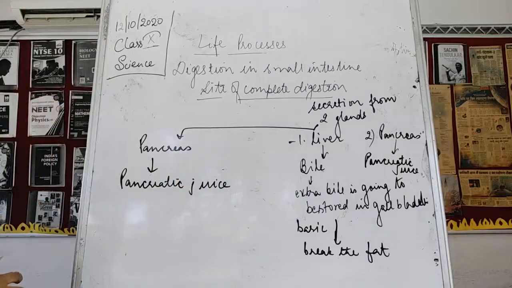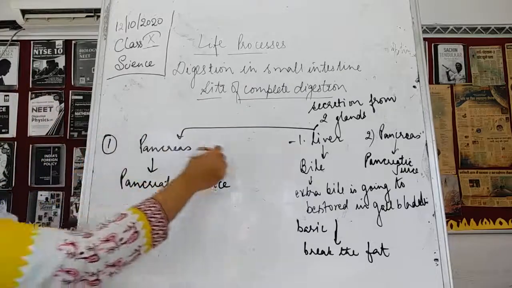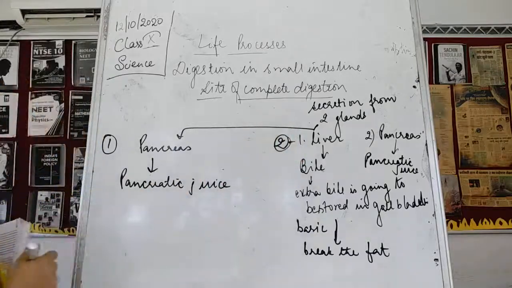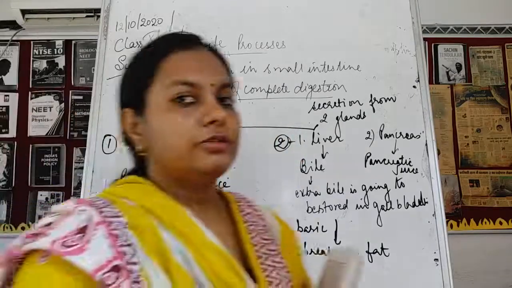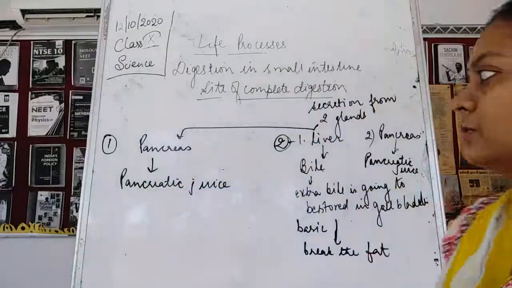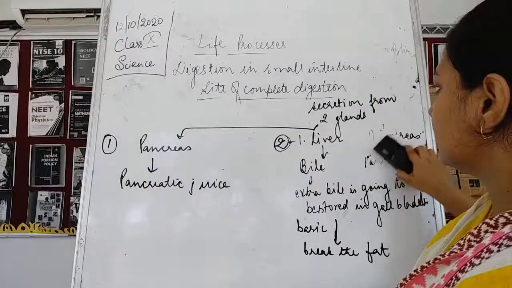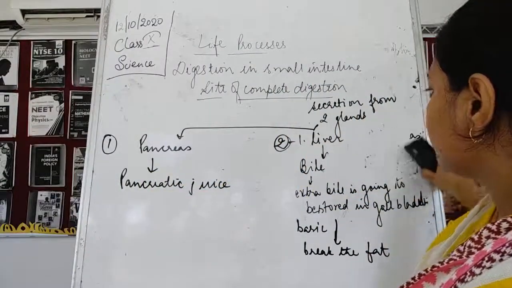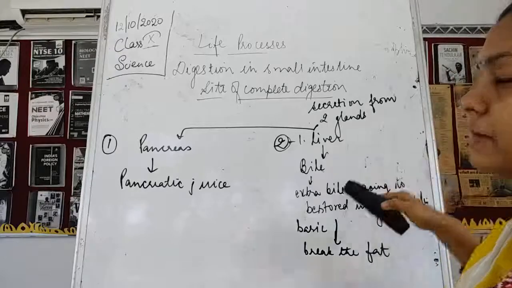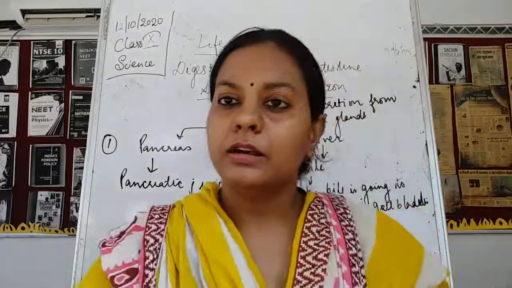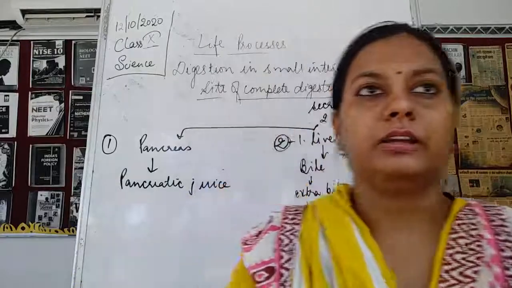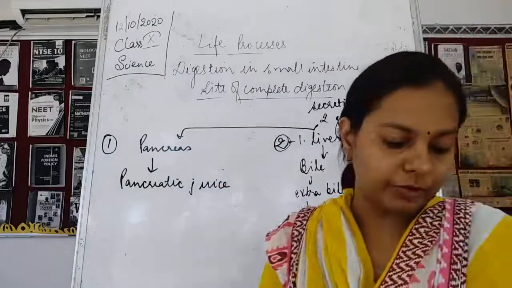Now this pancreas, so first one we have already discussed. So next is this pancreatic juice. Now why this? Again I will say that it is said to be a juice. अगर हम इसको बोल रहे हैं pancreatic juice, इसका मतलब है कि इसमें भी बहुत सारे chemicals mixed होंगे. So chemicals mix होने का मतलब क्या? What do you mean by this?